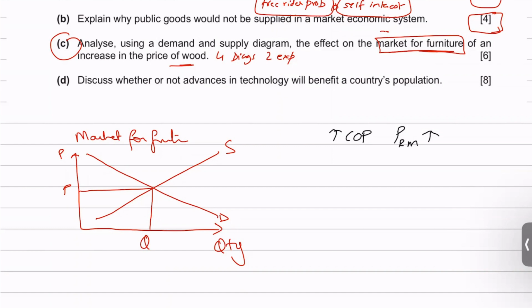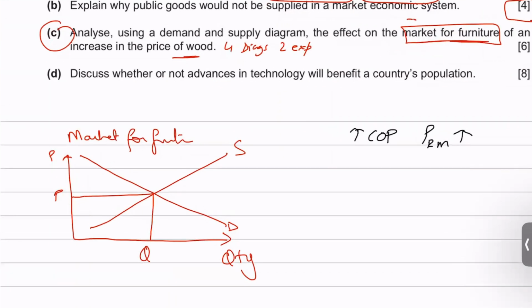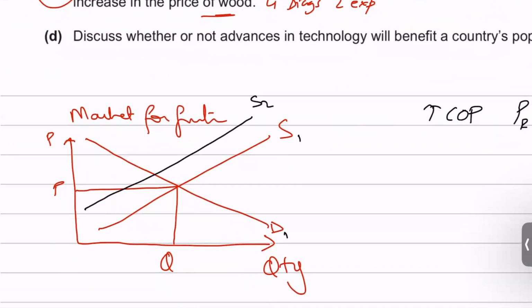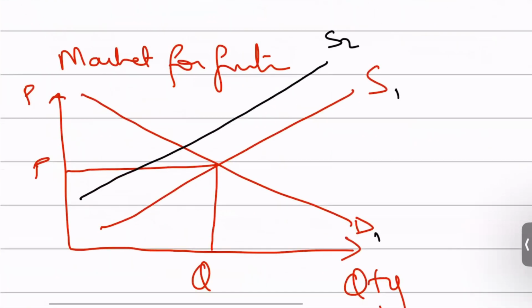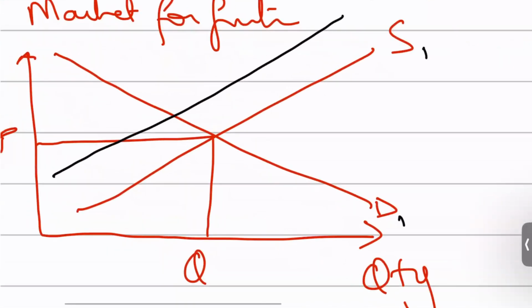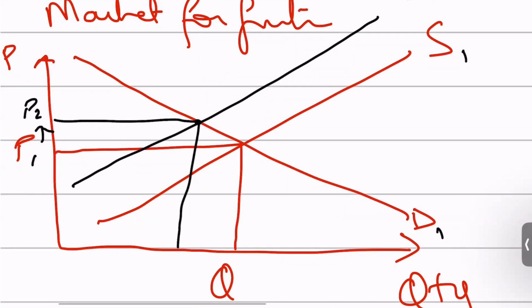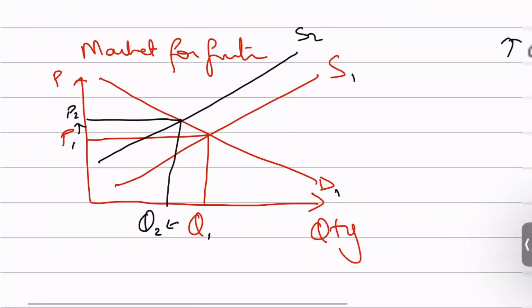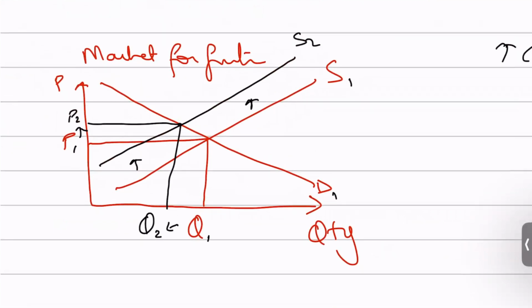Firms don't have a lot of money. So that reduces their willingness and ability to produce the same quantity as they were producing before. And that is graphically represented by an inward shift in supply from S1 to S2, right? Ultimately, the effect would be that market prices rise from P1 to P2, while the quantity of furniture traded in the market goes down from Q1 to Q2, right? So first of all, two things are important: you make a demand supply diagram, then you shift the supply curve to the left, you show the quantity going down, and you show the price going up.